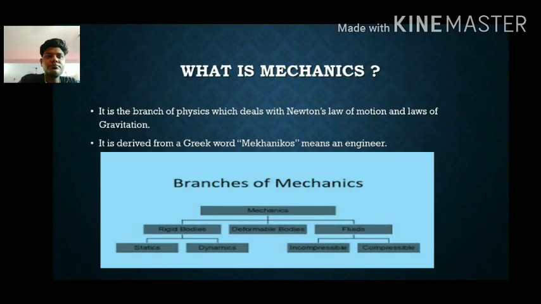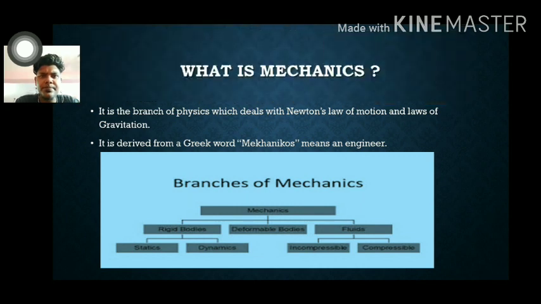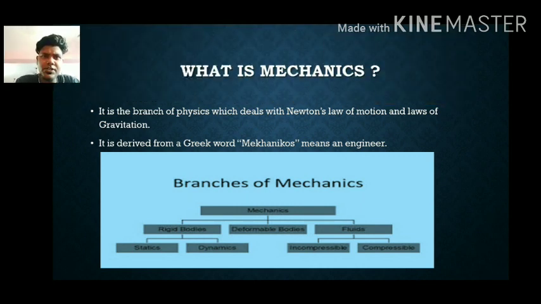So what is mechanics? Before that we need to understand what is physics. Physics is a Greek word. It is divided into two terms, phi and zix. Phi is nothing but physical and zix means science. Both together, when we study physical science, it's nothing but physics. So it's a Greek word.